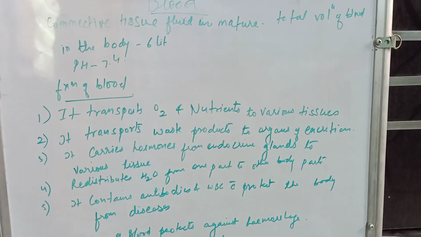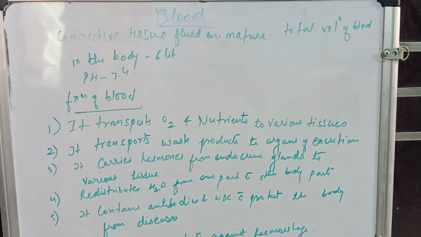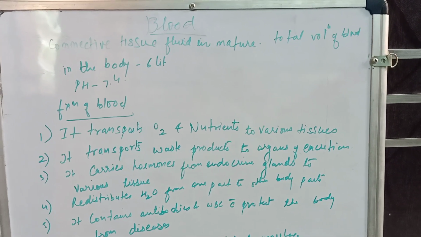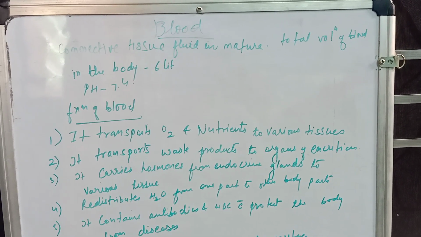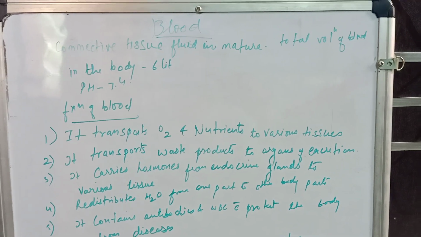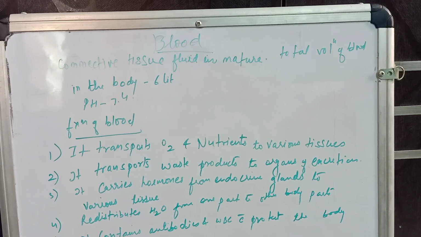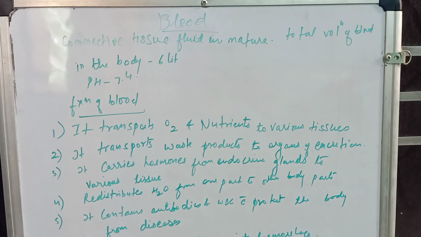What is blood? Blood is a connective tissue which is fluid in nature. The total volume of blood in the body is about 6 liters. Blood is slightly alkaline with a pH of about 7.4.